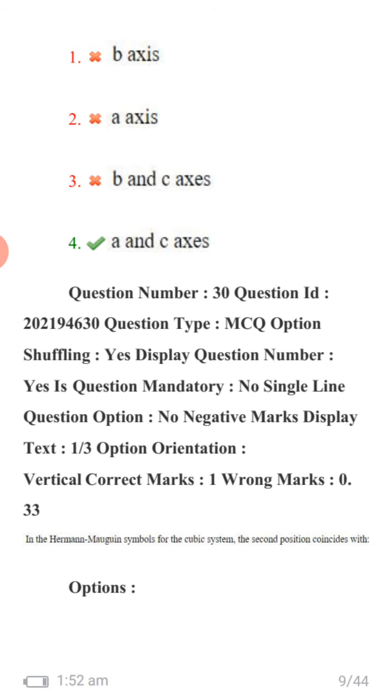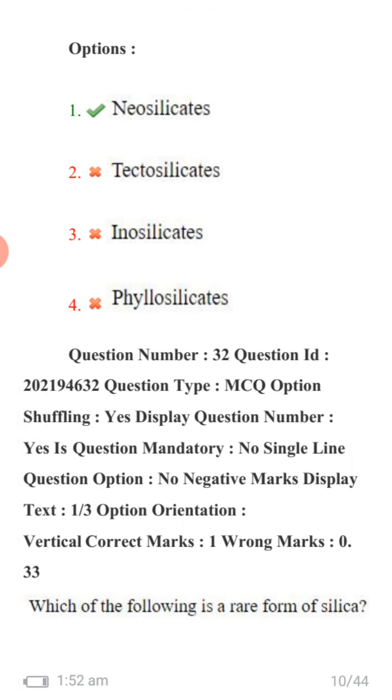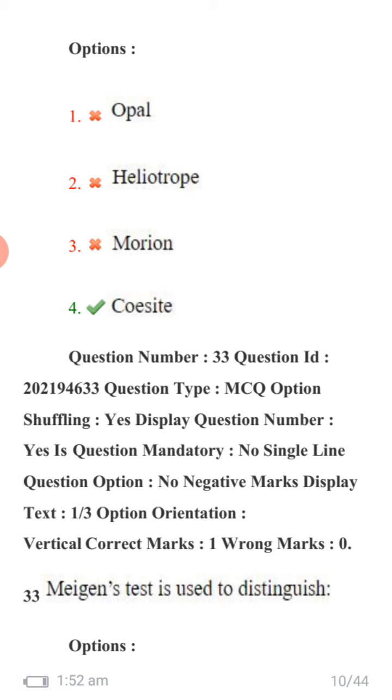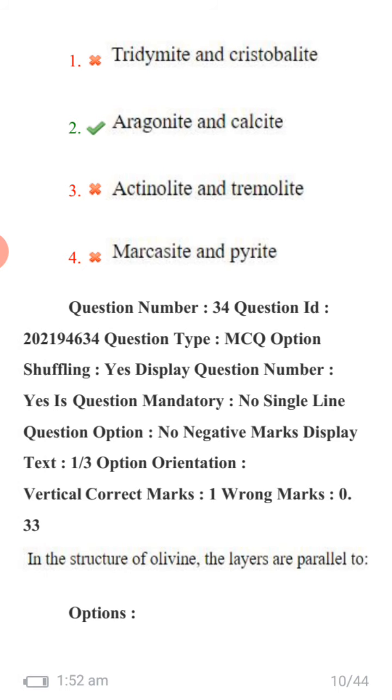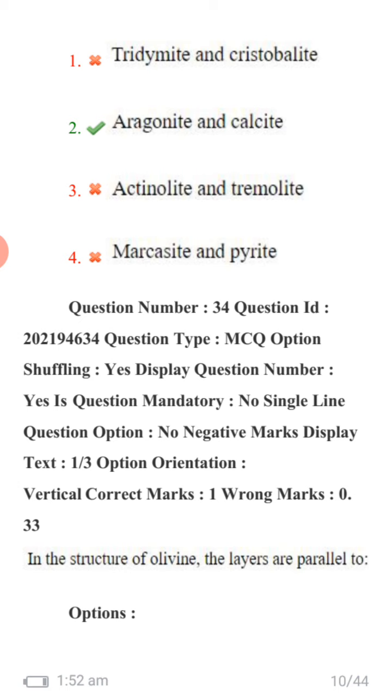In the Hermann-Mauguin symbols of the cubic system, the second position coincides with the normal to the triad face. Olivine group of minerals belongs to neosilicates. Which of the following is a rare form of silica? Coesite. Mason's test is used to distinguish aragonite and calcite.